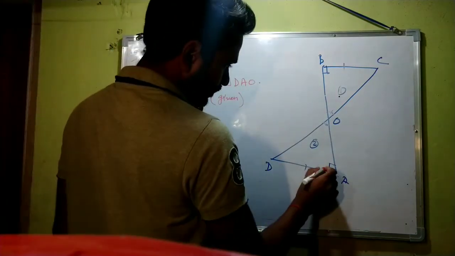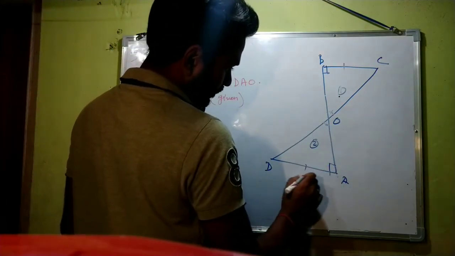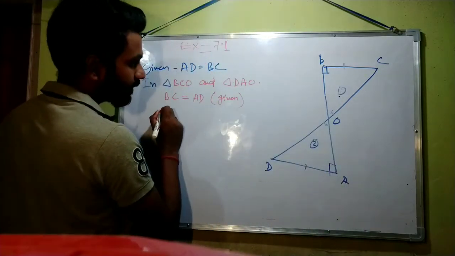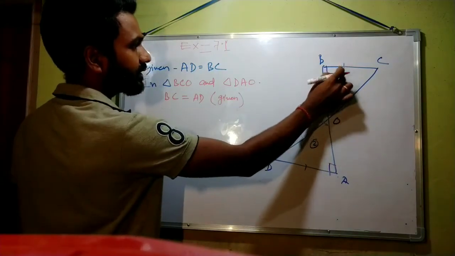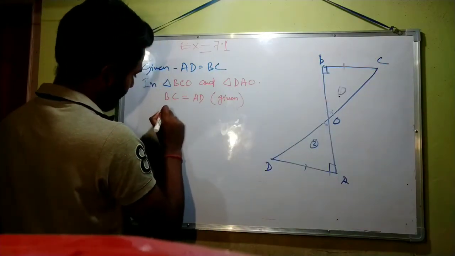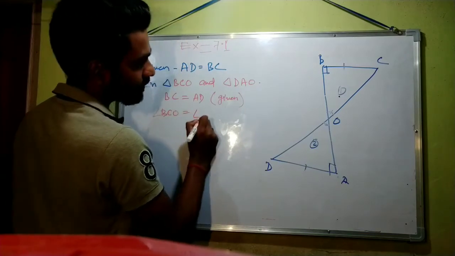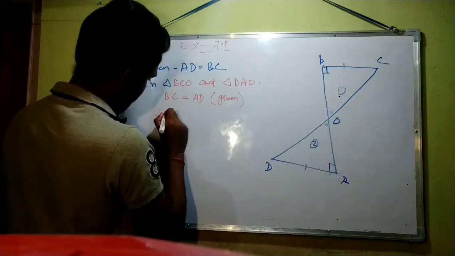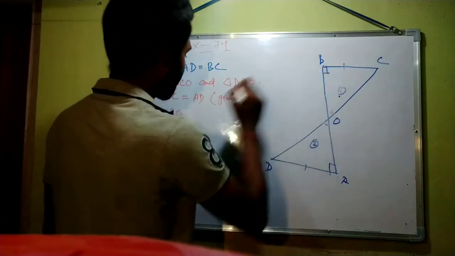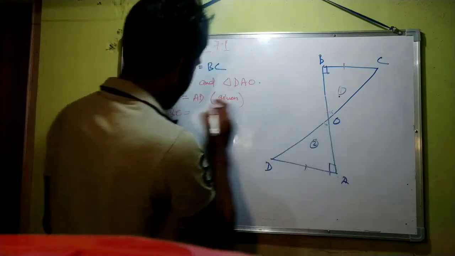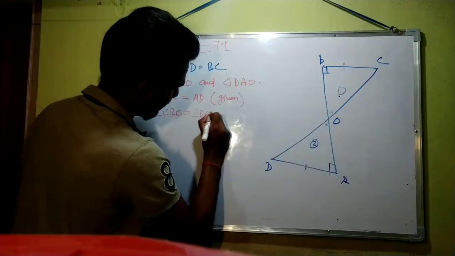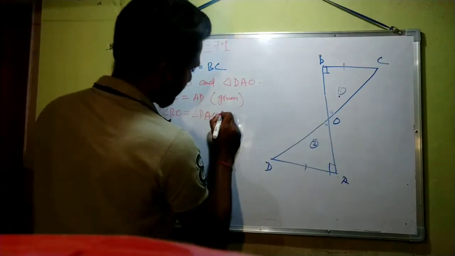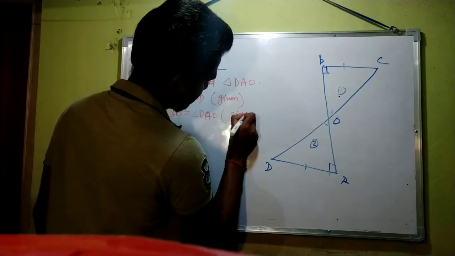Now angle BCO is equal to angle CBO. Angle CBO is 90 degrees, equal to angle DAO. Both are 90 degree angles and it is given in the question.